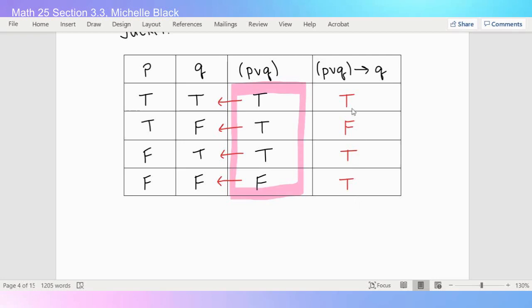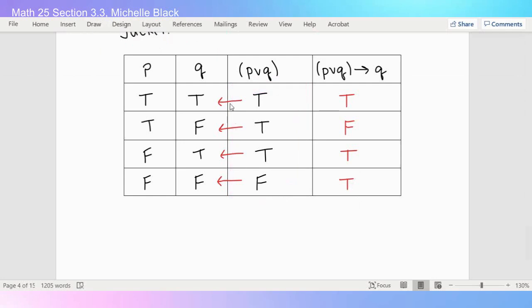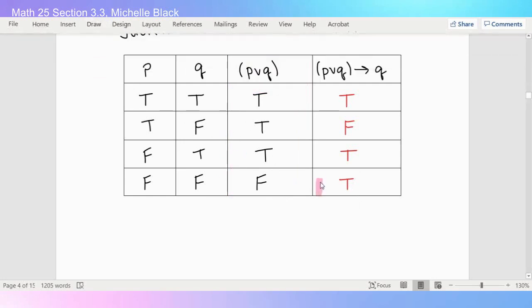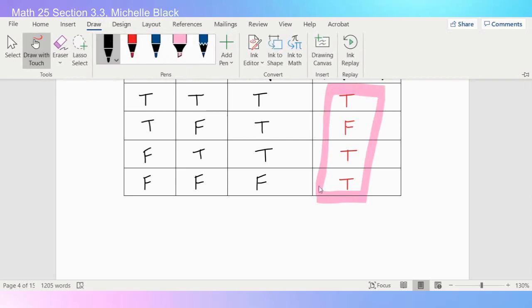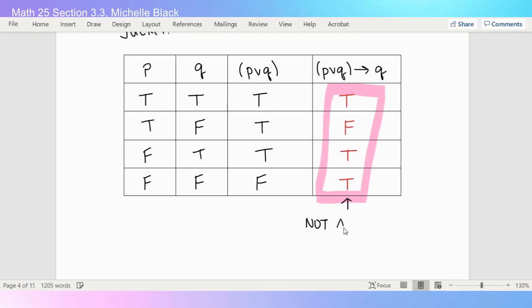Okay, so when I look at my last column, which is the column that we care about, the one that we were looking for, let me erase what I highlighted here. Now we're just looking at our last column for our answer. And these are not all true or all false. So this is neither a tautology nor a self-contradiction. So again, they're not all true. They're not all false.